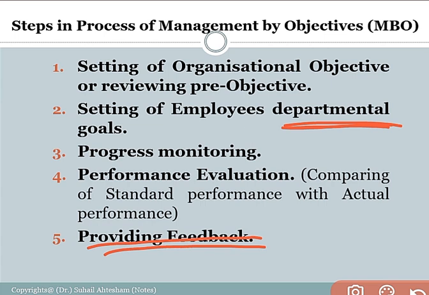the manager, the supervisor is accountable, responsible, and has to manage the thing very efficiently, so that he must meet what has been decided. The actual performance of the organization has to be equivalent to the standard performance of the organization, and the manager has to provide the feedback to the management that what has been expected and what has been done in the organization, right? So this is the fifth step in MBO.